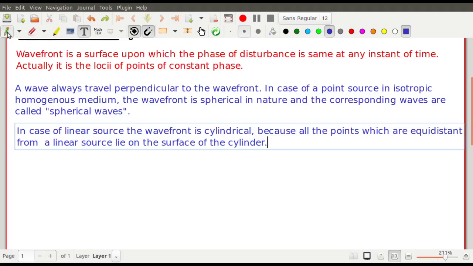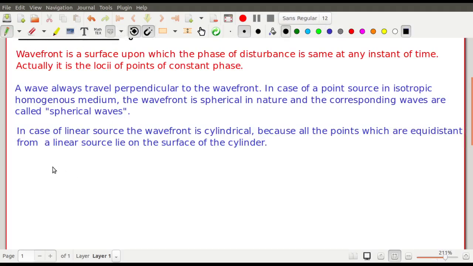Let me draw both the situations over here. So we are drawing both these cases, the situation for cylindrical wavefront and also for the spherical wavefront. So this is the case of the spherical wavefront.